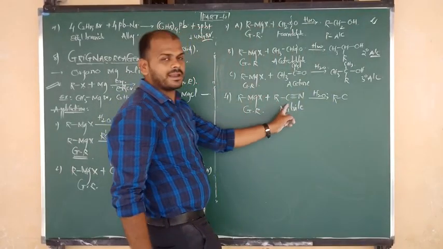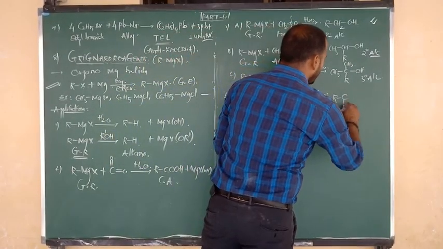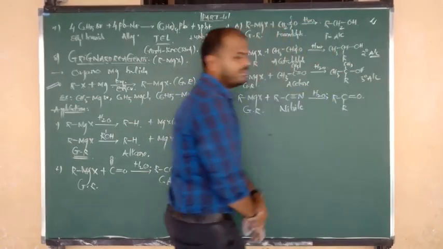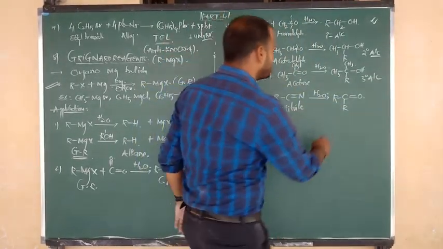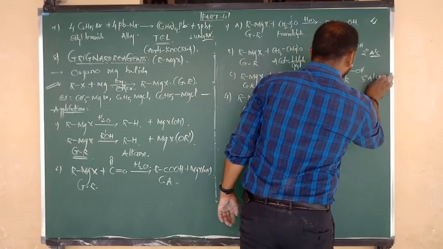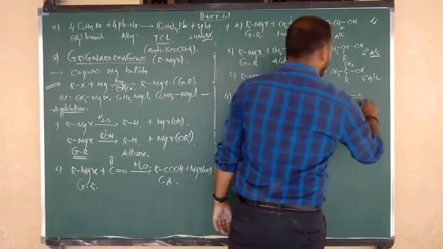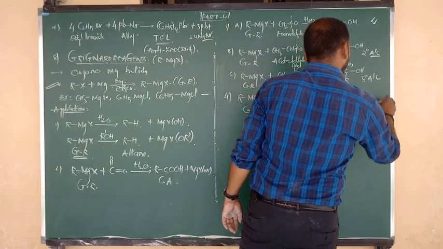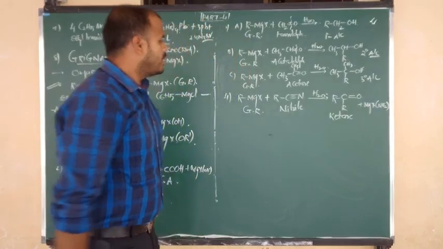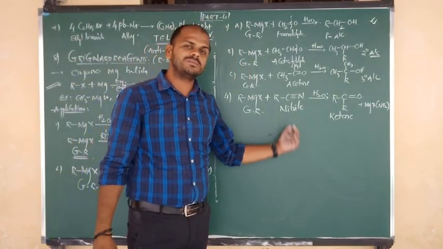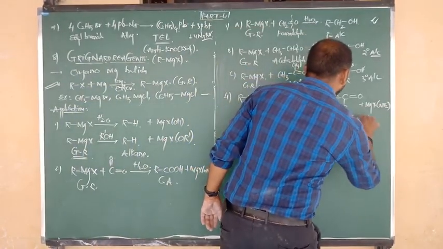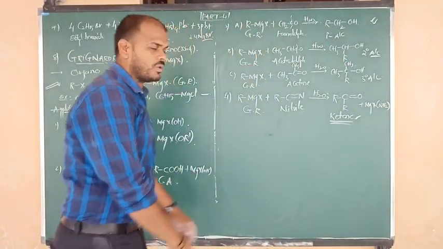Below the plane, another R from the Grignard reagent attacks, and from the water molecule we consider the O, meaning a double bond O. So which compound does it look like, beta? This is nothing but a ketone compound, and the byproduct is MgXNH2. MgXNH2 means amino magnesium halide. So Grignard reagents on reaction with cyanides or nitriles and followed by hydrolysis form the product, which is what? Ketones.